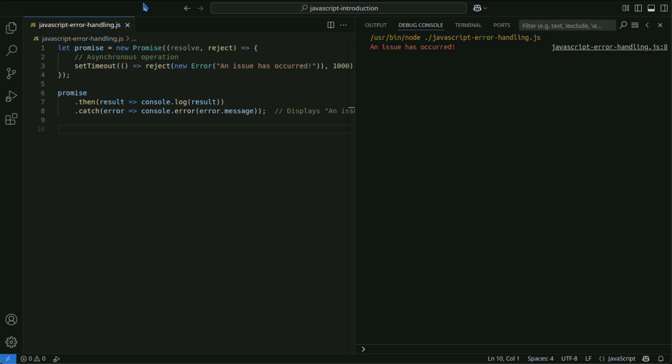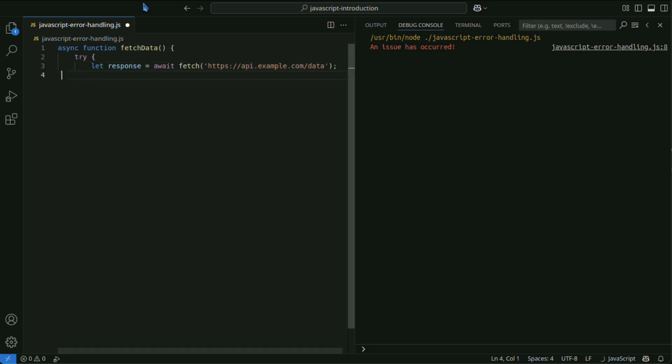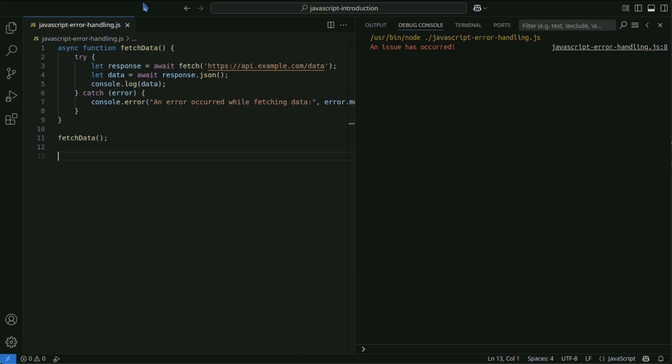When performing asynchronous operations using async, await, you can handle errors with try-catch. By utilizing these methods, you can ensure that your program functions correctly even when errors occur.